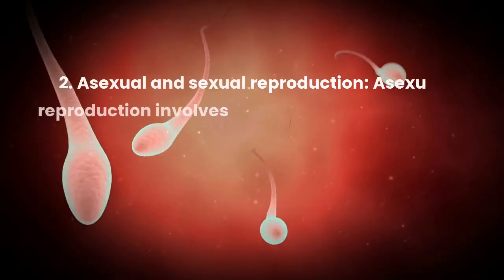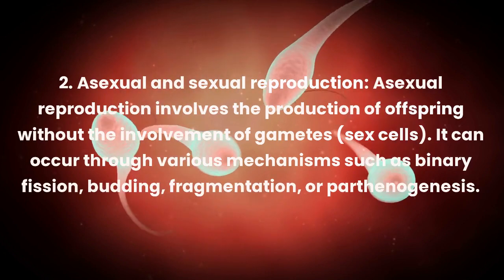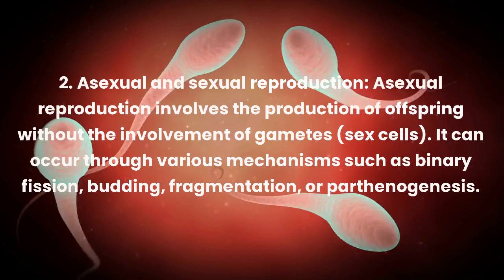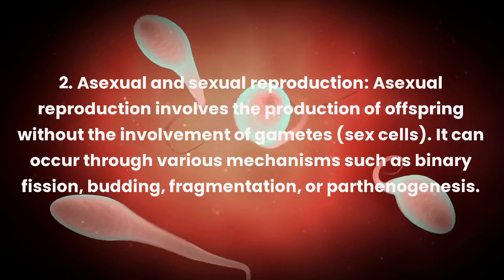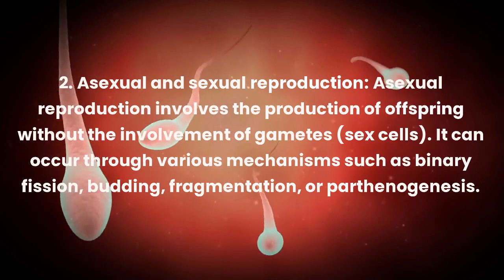2. Asexual and sexual reproduction. Asexual reproduction involves the production of offspring without the involvement of gametes, sex cells. It can occur through various mechanisms such as binary fission, budding, fragmentation, or parthenogenesis.